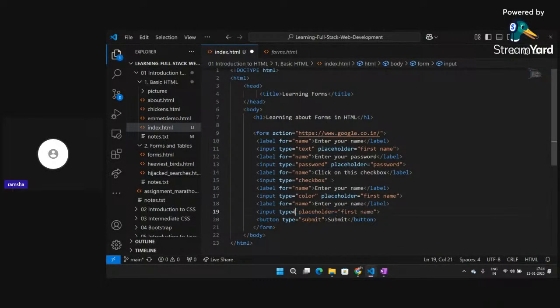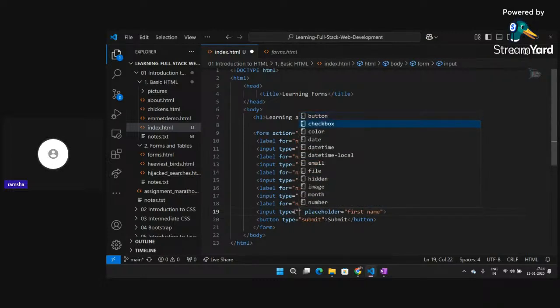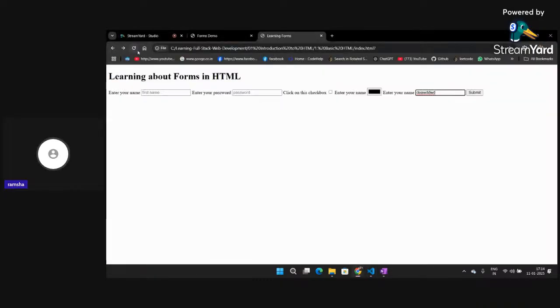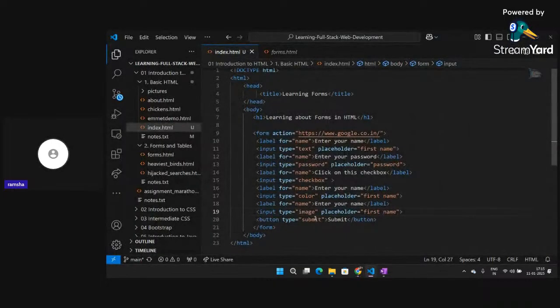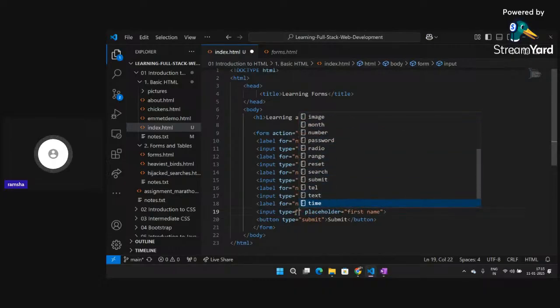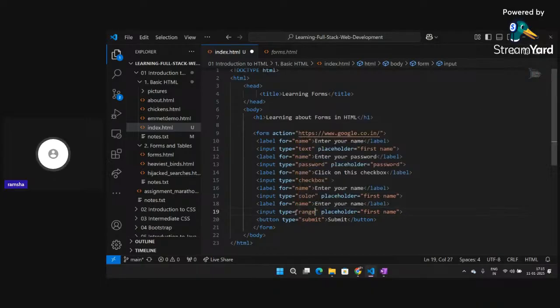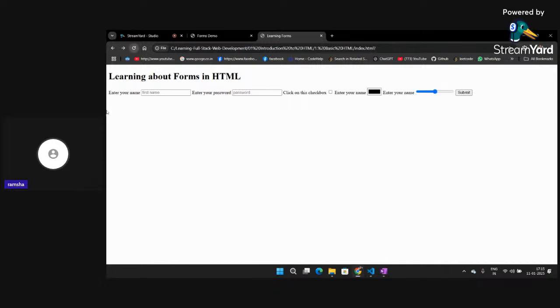And I can add calendar also. Month also, and image also. If I write here image and I click on refresh, this input will be a type of image only, right? And there are a lot of types, you can check this out on Google also. URL, week, time, text, telephone, submit, search, reset, range. Let's check out range also. If I see here, you can see I will get this range input. So there are a lot of inputs that are present.